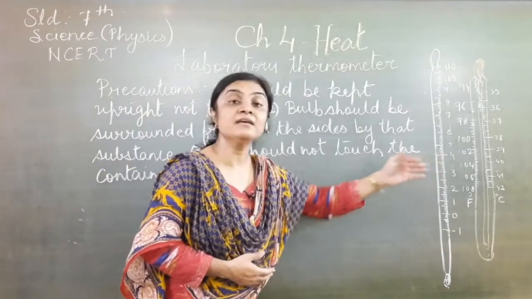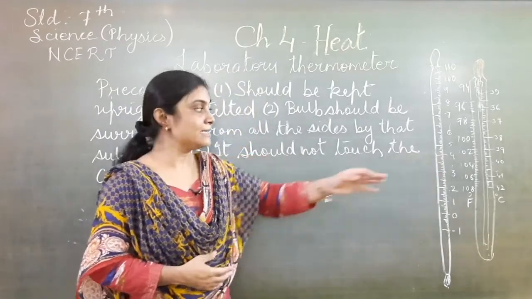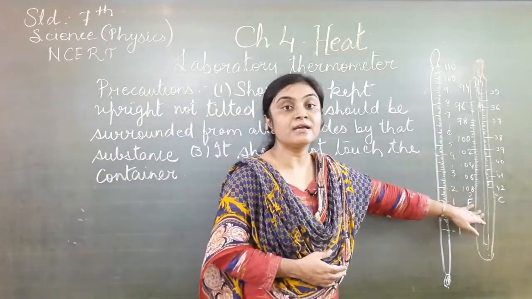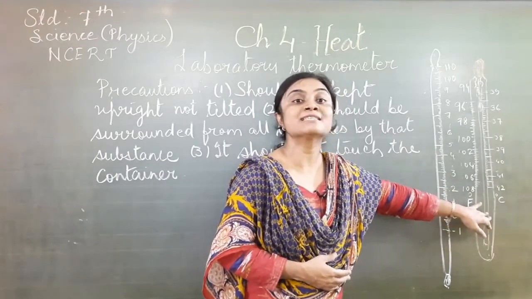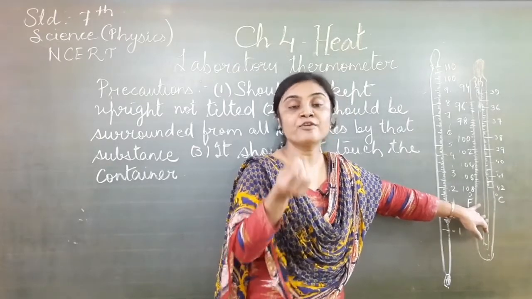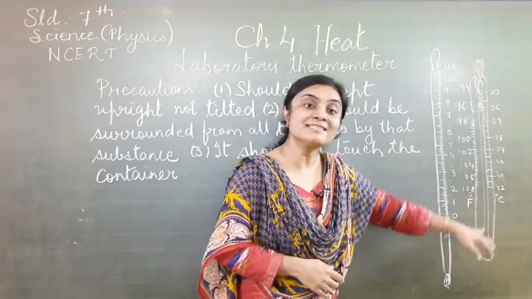Now we had seen the clinical thermometer. In the clinical thermometer, this was not happening. Why? What was the reason? The mercury level does not fall. When you remove it from the tongue, you can get the reading. So what was the difference?